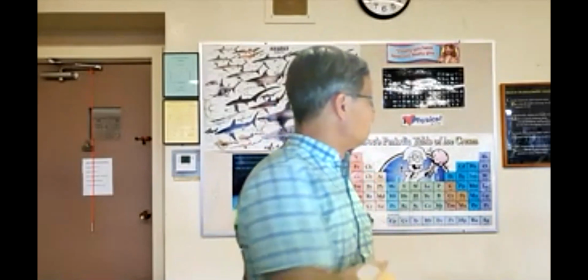For the old edition it's on page 257. I can't remember the page in the new edition, but it is table 9.3 in both the old and the new edition. Please memorize that table, and that'll help you with the naming of the polyatomic ions. Those are the two announcements I wanted to make.